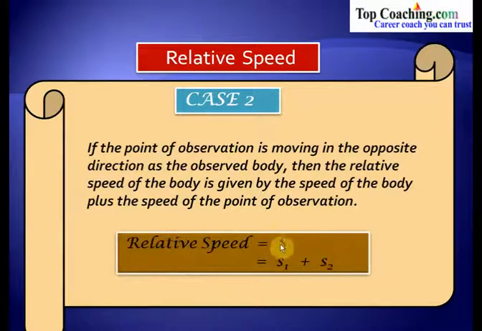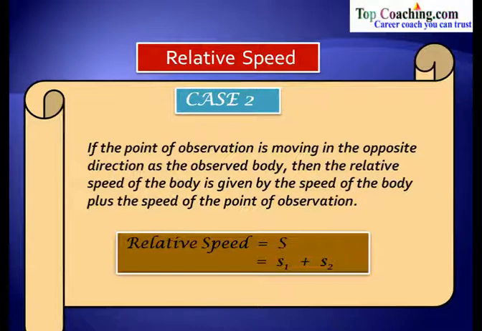So relative speed would be equal to S, which is equal to S1 plus S2. So in this case, the speed of the point of observation and the speed of the body which is being observed both get added. So the relative speed when the two bodies are moving in the opposite direction is equal to S1 plus S2, and the relative speed when the two bodies are traveling in the same direction is S1 minus S2.